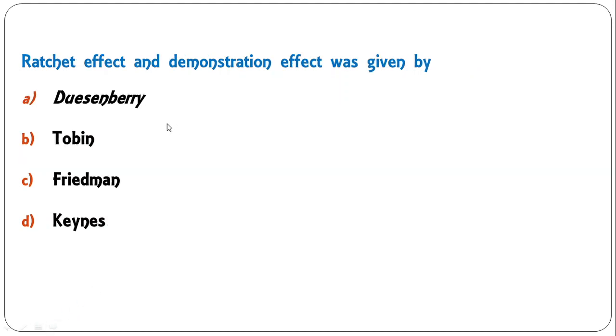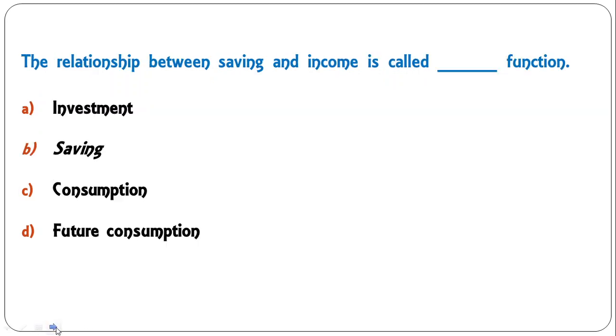A ratchet effect and demonstration effect was given by which economist? Dusenberry, Tobin, Friedman, Keynes. In fact, in the relative income hypothesis, which was given by Dusenberry, he discusses the ratchet effect and demonstration effect. We will discuss in some of the other videos what the ratchet effect and demonstration effect are, but here A is the correct answer.